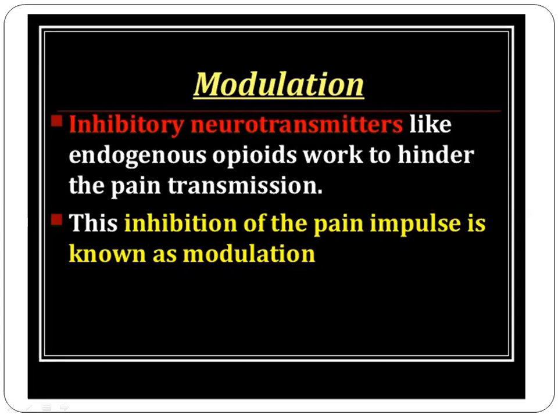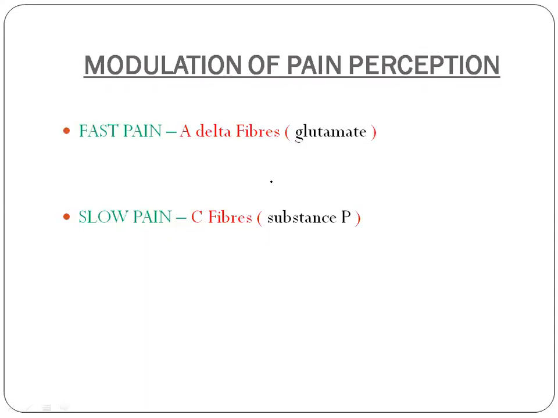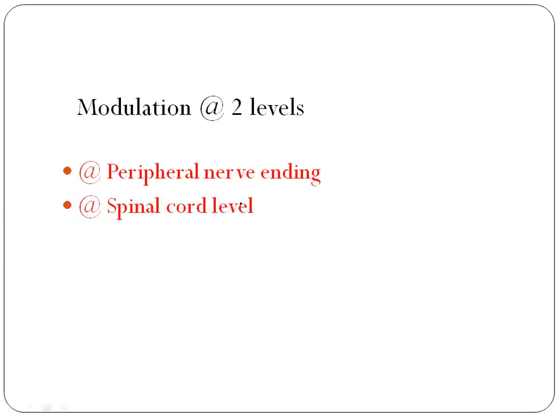As I already said in the last slide, for fast pain the neurotransmitter is glutamate, and for slow pain the neurotransmitter is substance P. Modulation takes place at two levels: at the peripheral nerve endings, that is at the A delta and C fiber level, and also at the spinal cord level and the higher center level.